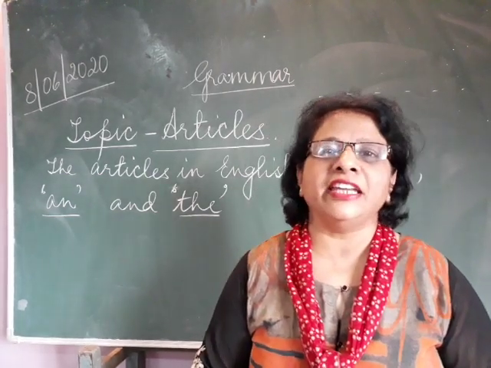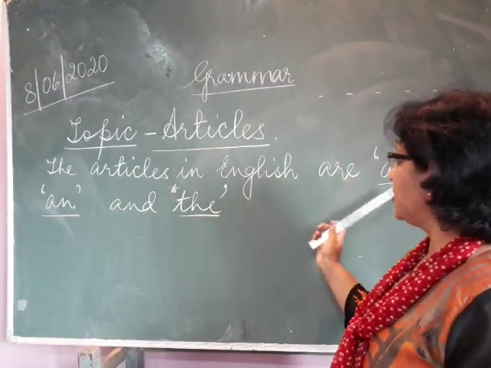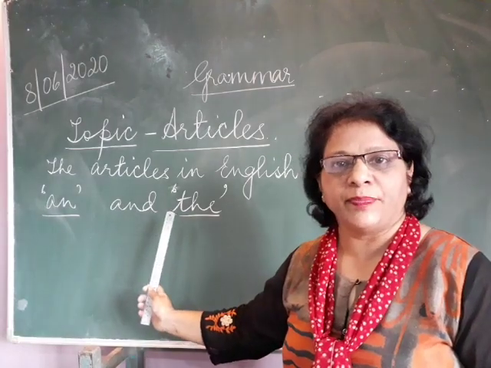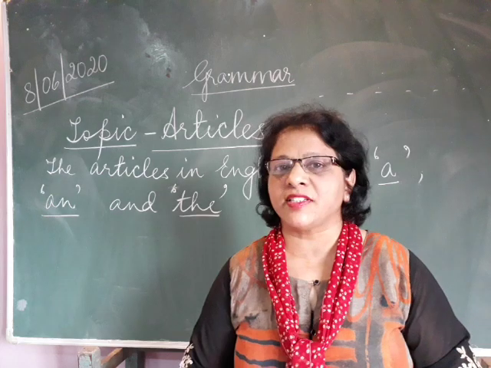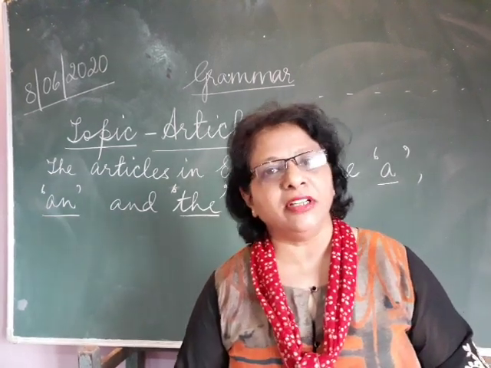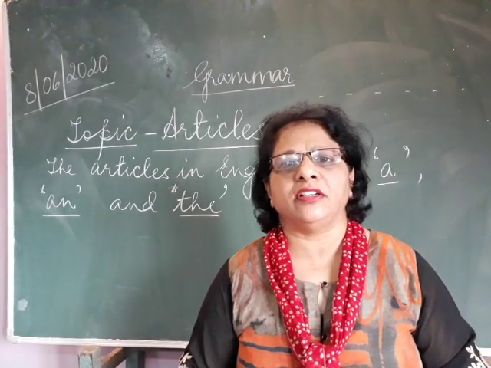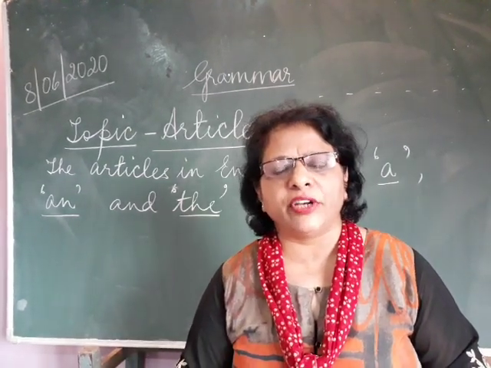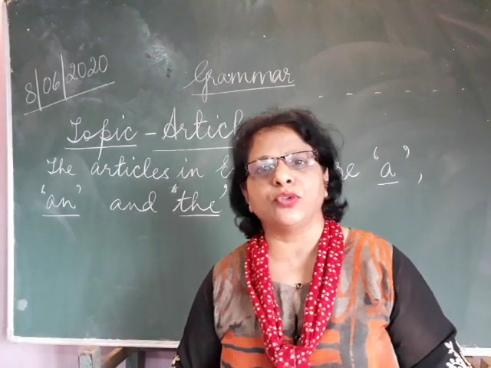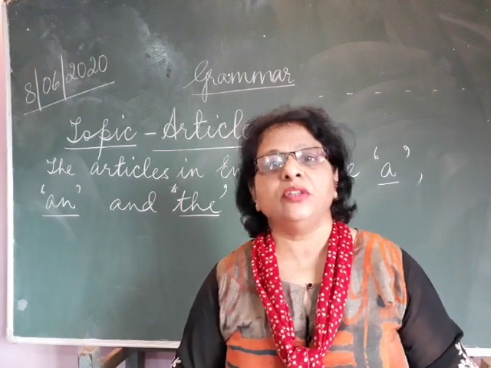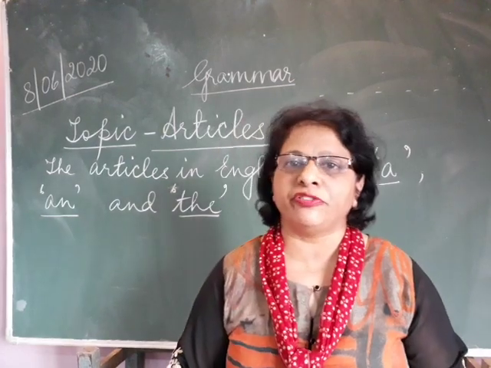The articles in English that we are going to learn today are article a and article the. Now the article the is used specifically for a name of a person, place, animal or a thing. The article a is not specified. It may be something in general. For example, I may say a bus, a train, a school. We're not specifying the name of a particular school or a particular bus or a particular